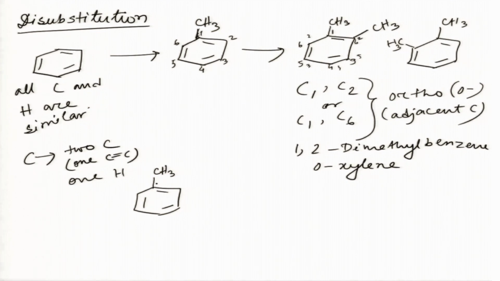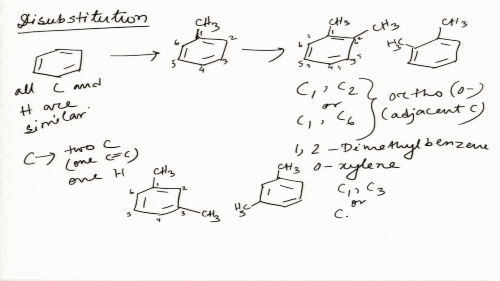if one methyl group is here and another methyl group is here, or in the opposite direction, that is one methyl is here and another methyl is here. So, this is C1, C3 or C1, C5, but this is not exactly C5.